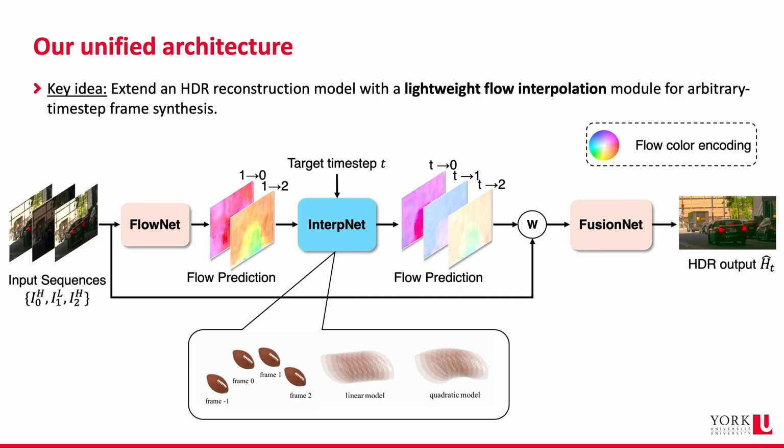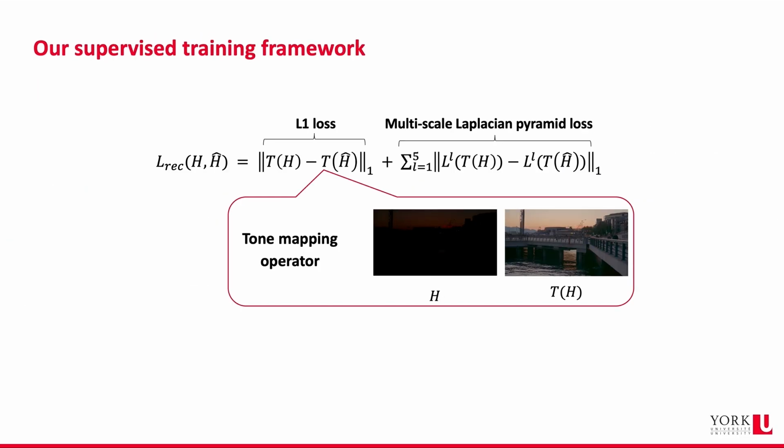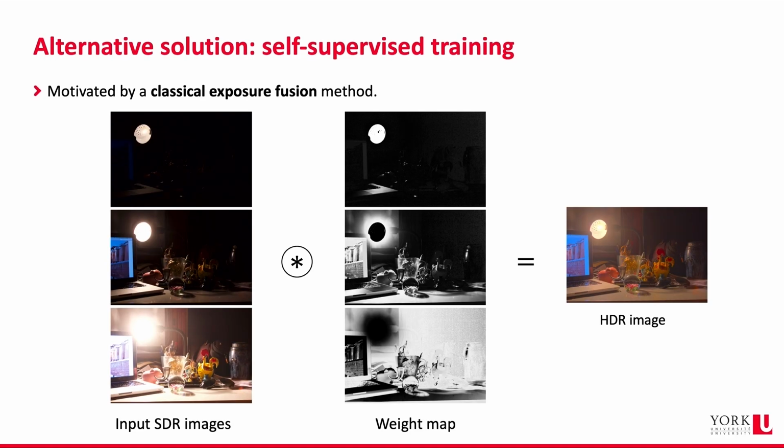Our key idea is to extend an HDR reconstruction network with a lightweight flow interpolation module based on a quadratic motion model, which helps handle real-world motion more accurately. When ground truth HDR data is available, we train the model supervised, using a reconstruction loss in the tone map domain. But since collecting large HDR video datasets is difficult, we also design a self-supervised training framework inspired by classical